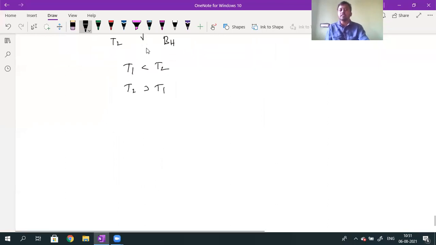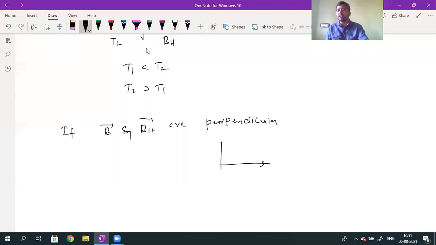It increases. Similarly, if B bar and BH bar are mutually perpendicular to each other, what will the time period be? What happens to the BR value?